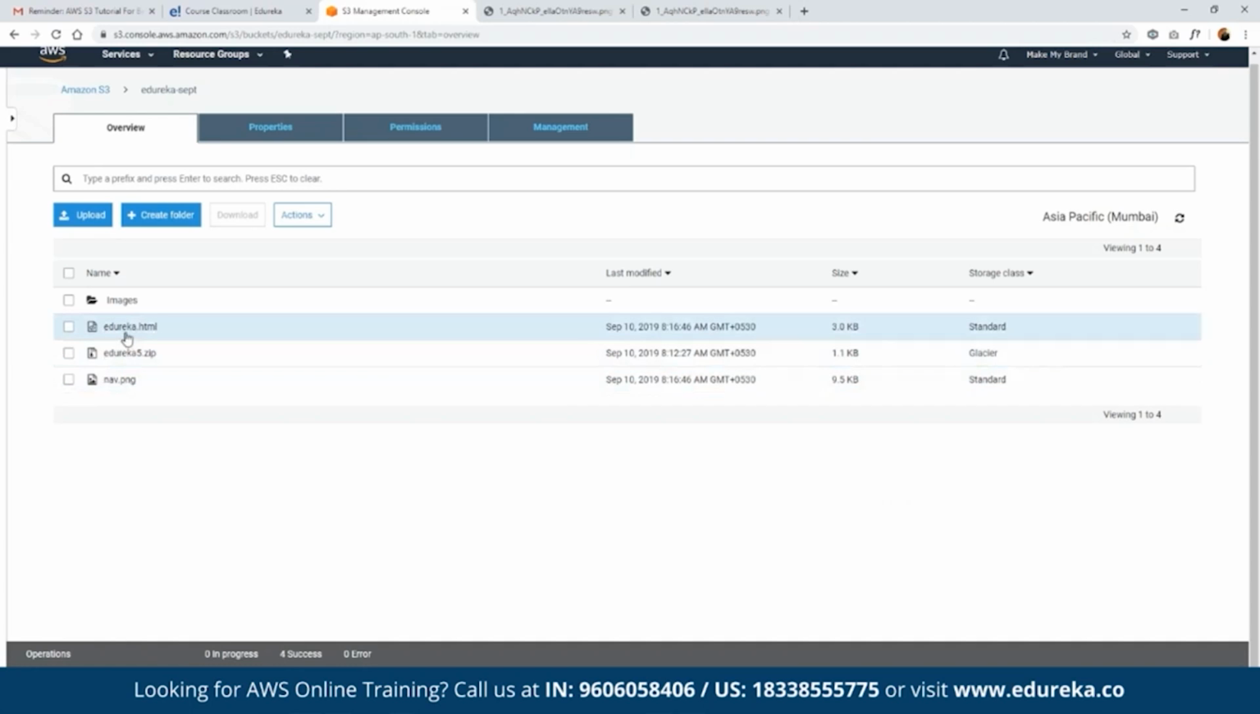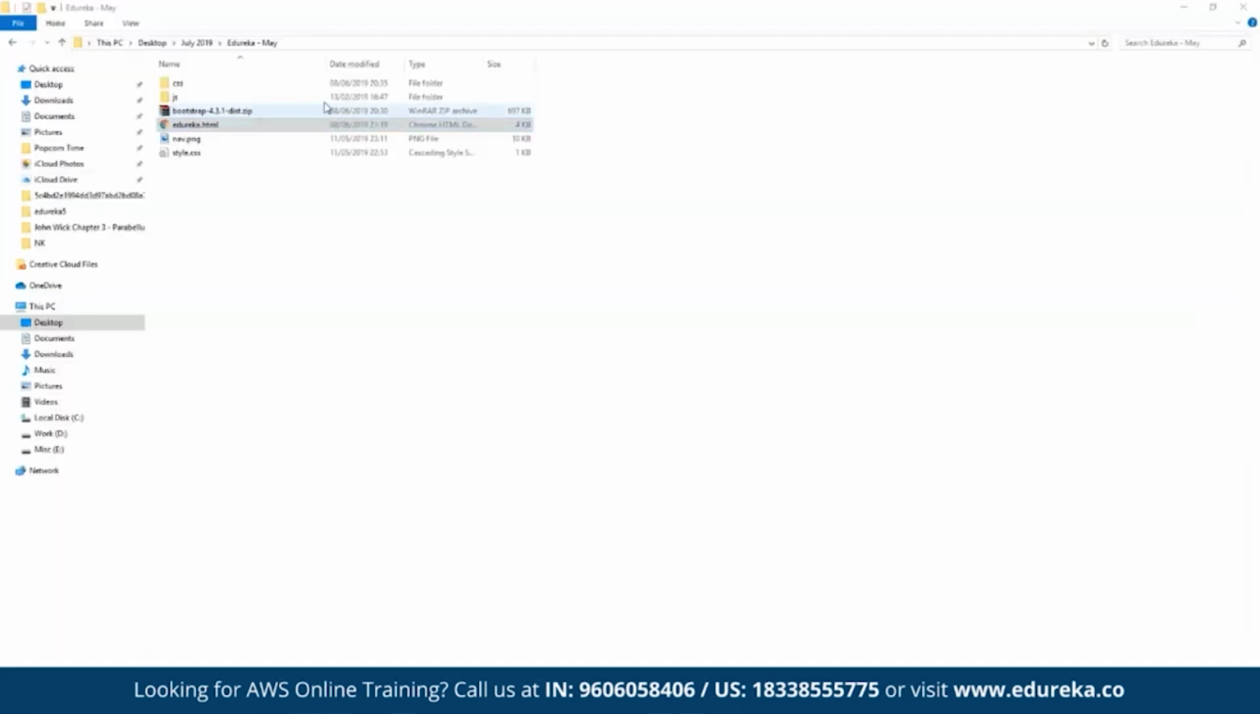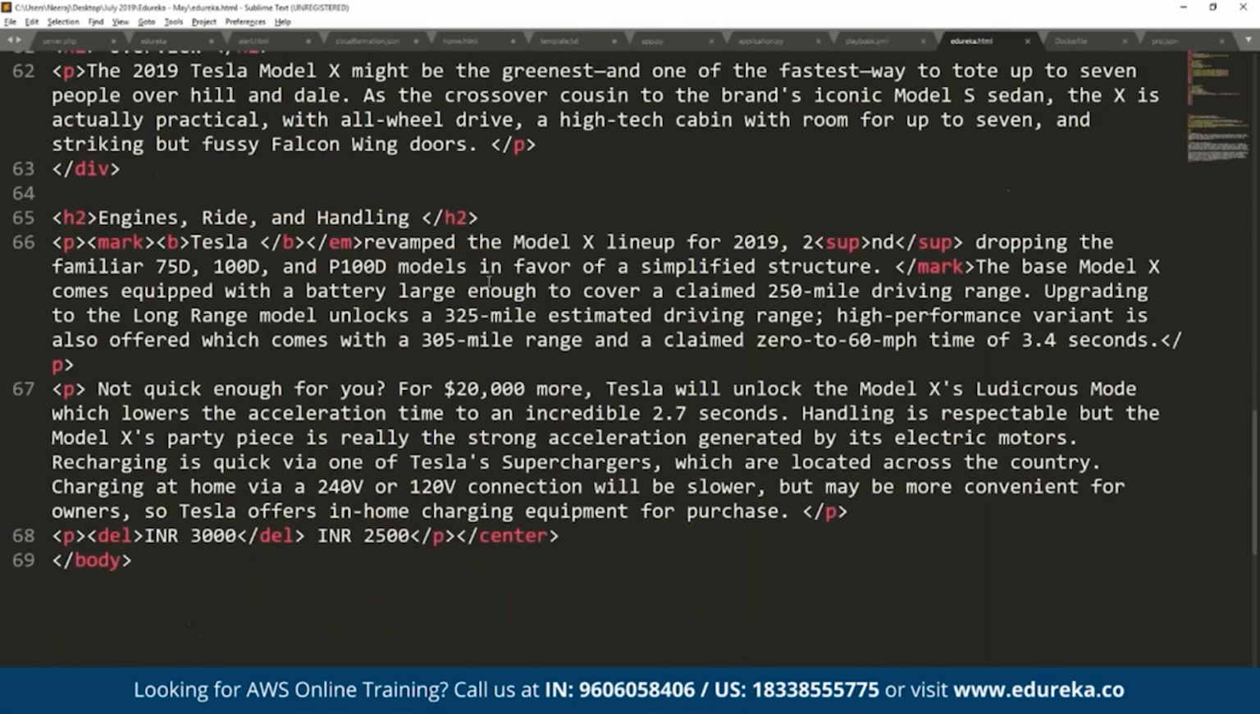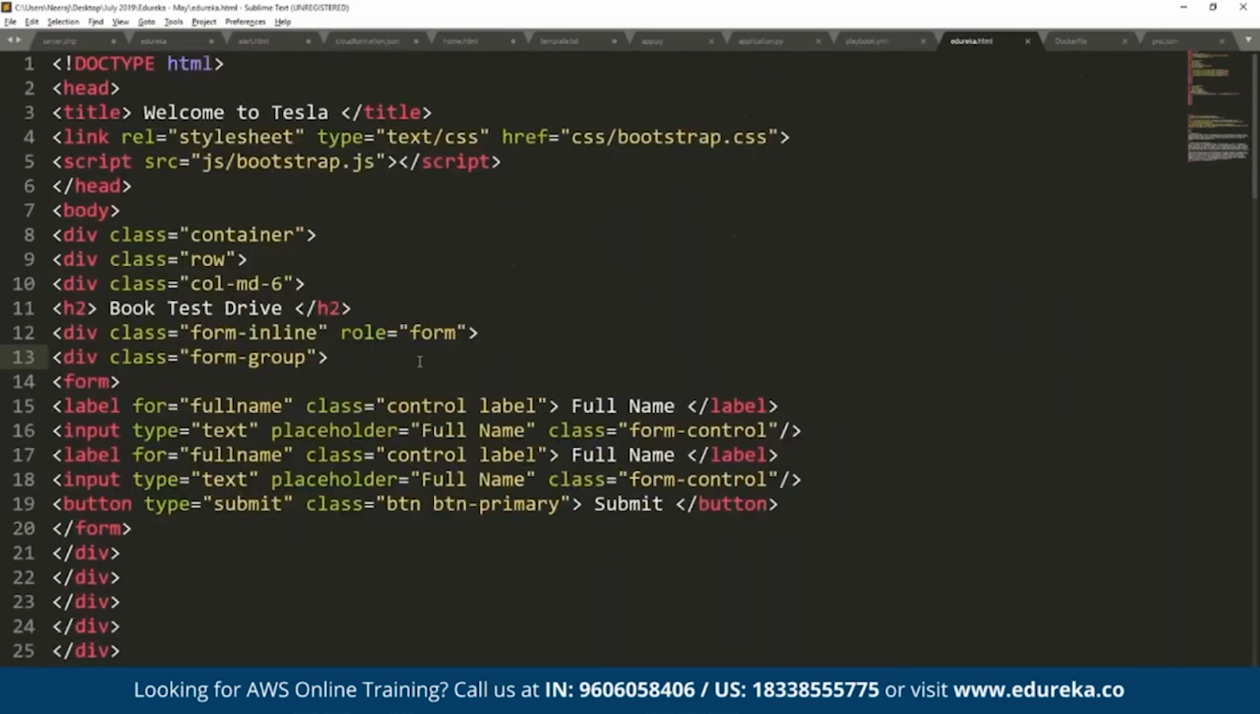Now let's make some changes in this HTML file. Let's go back to our folder and make some changes for this Edureka file in our HTML. As you can see, we have a simple file, the dummy website that we have created. Let's make some changes in this file. Let's suppose we add a particular paragraph, for example, a sample paragraph. We have a small change.